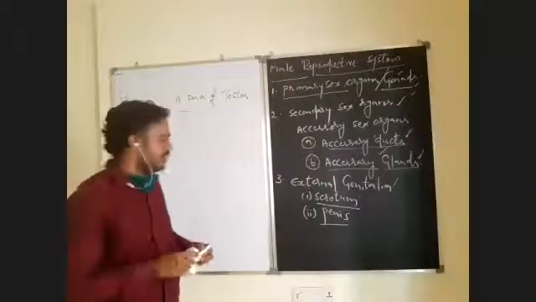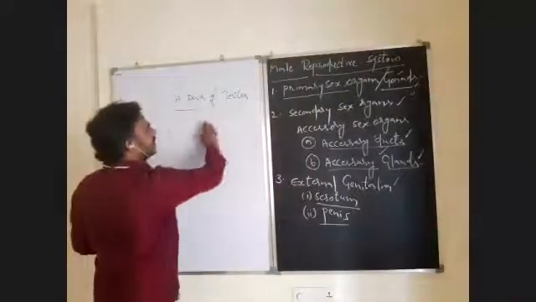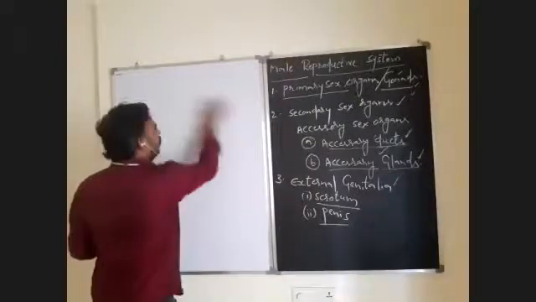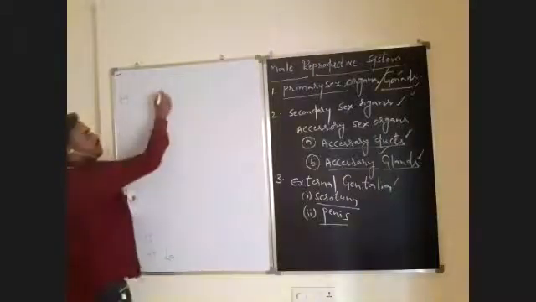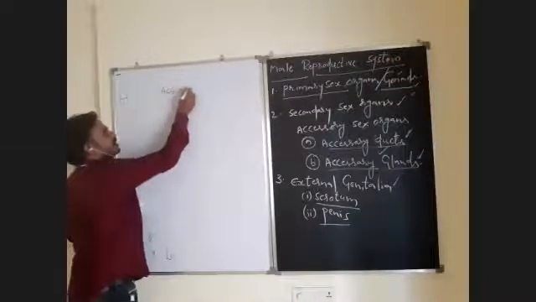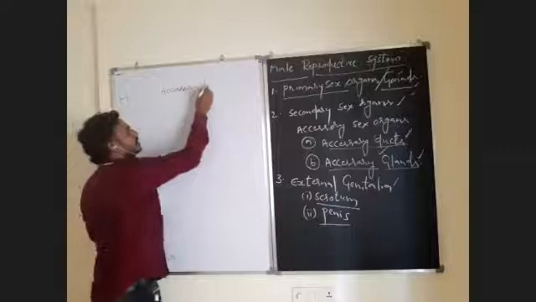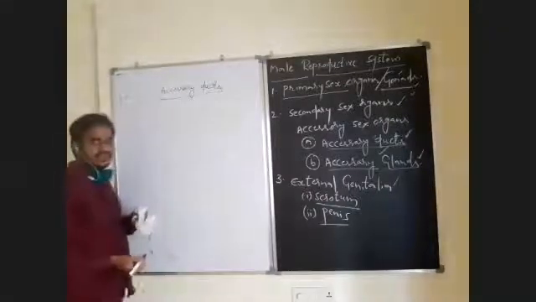So now I am writing what are the accessory ducts in male. See, primary sex organs are a pair of testes. Now, what are the accessory ducts present in male reproductive system? Accessory ducts, mainly useful for transport and storage.